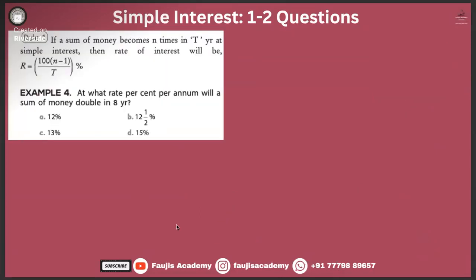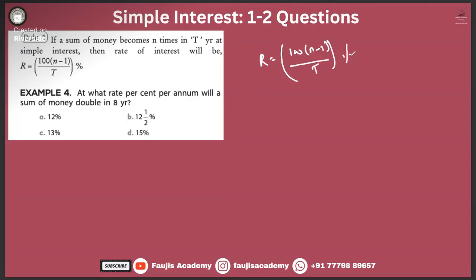So now we come across rule number 1. If a sum of money becomes n times, a very important one, listen to this very, very carefully and understand it. If a sum of money becomes n times in t years at simple interest, then the rate of interest will be R is equal to 100 into (n minus 1) divided by t percent. This is your formula.